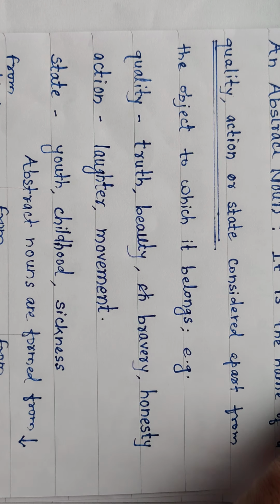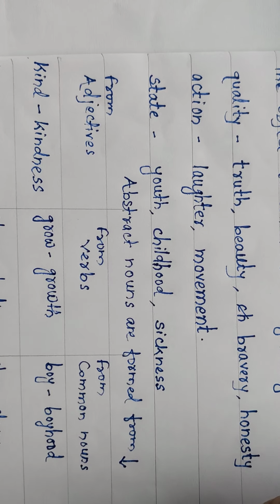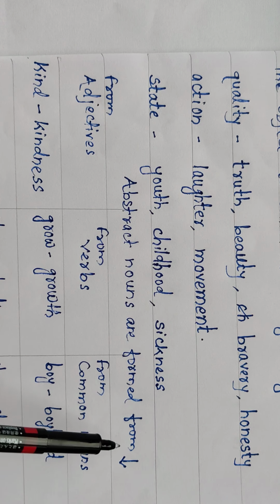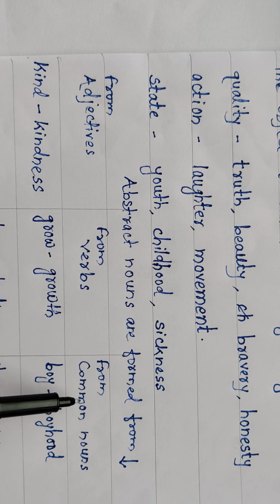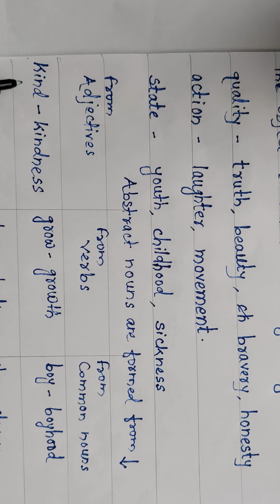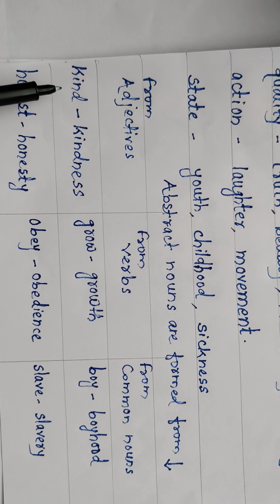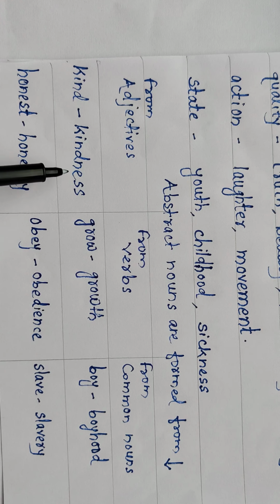Abstract means drawn off. Abstract nouns are formed from adjectives, from verbs, and from some common nouns. From adjectives: kind is an adjective, and kindness is an abstract noun.